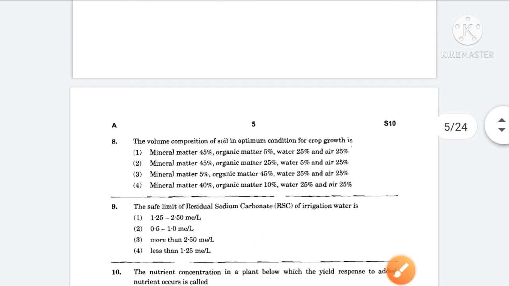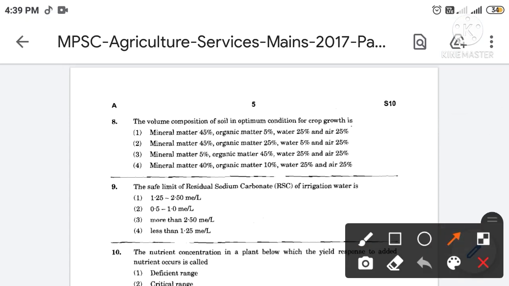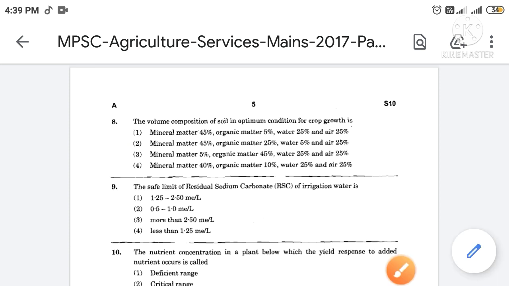Then next, the volume composition of soil in optimum condition for crop growth is. The correct answer is option number 1st. So the volume composition of soil in optimum condition for crop growth is mineral matter 45%, organic matter 5%, water 25% and air 25%.